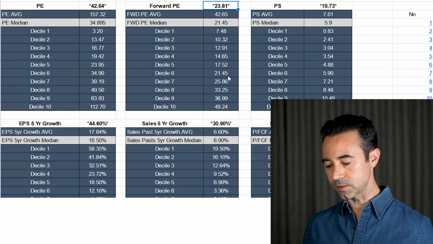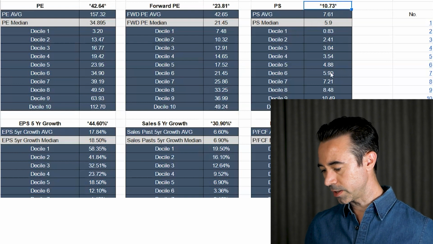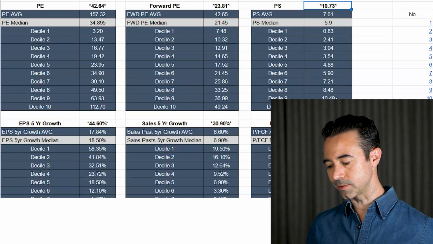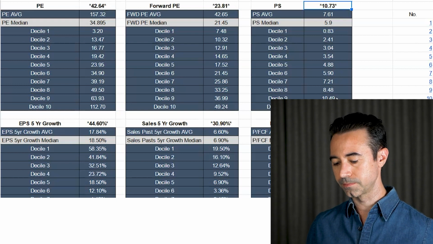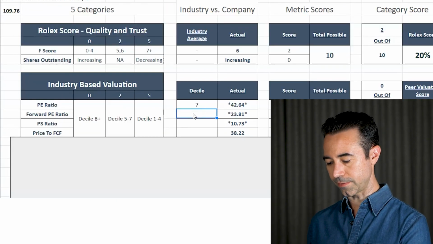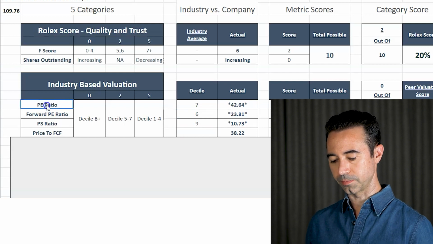So that's also going to get 2 points for the forward PE. The price to sales, 10.73, is actually going to be in a higher decile. That is in the 9th decile, so that's not going to get any points. So we have PE ratio, 7th decile, forward PE, 6th decile, and price to sales, 9th decile.